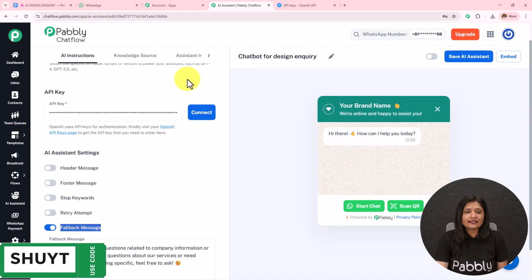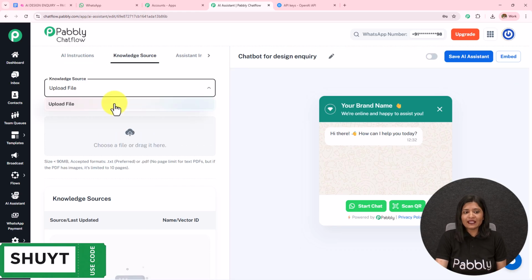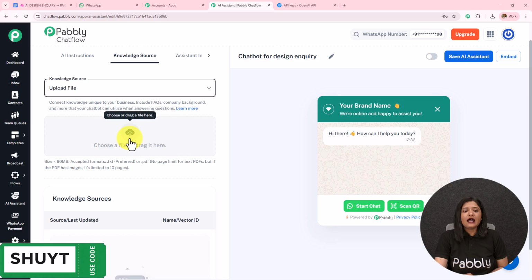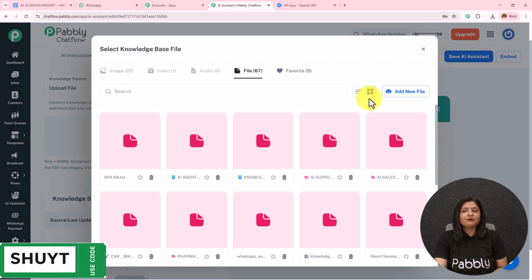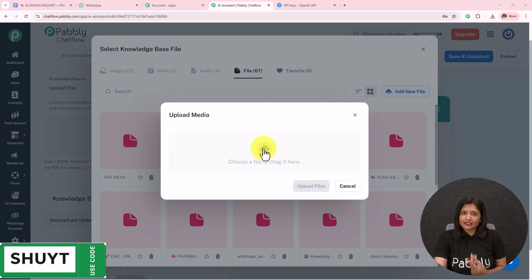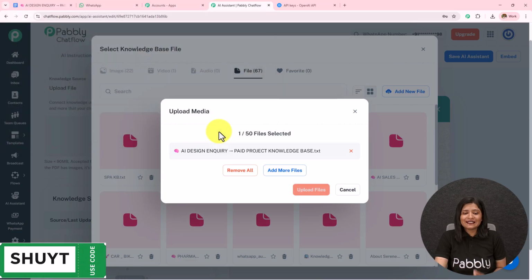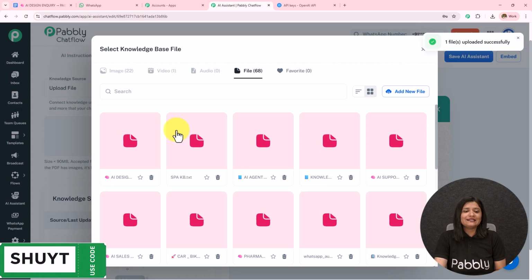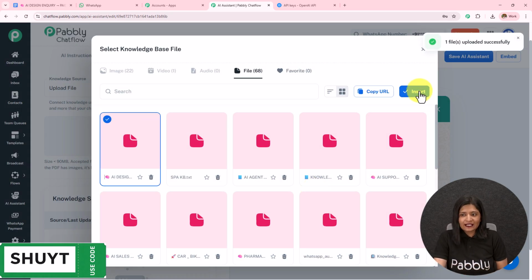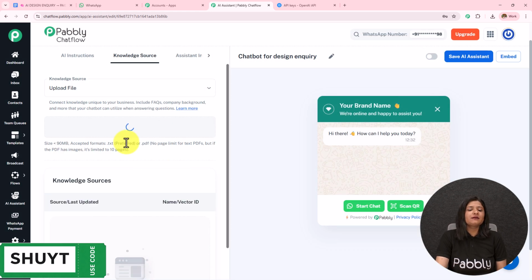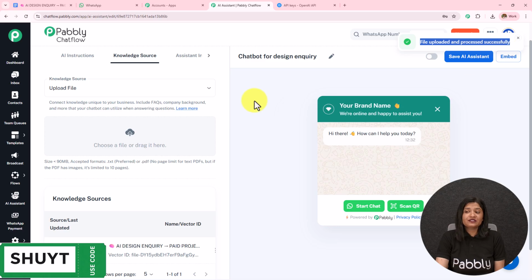Moving on to the next step, we have this knowledge source. Here I'm going to select upload file. I'm going to click on this cloud and then add new file. Click on this cloud again. I have already downloaded the file, which I'm going to select and open, and in this manner I'm going to upload the file and then insert it. So I'm going to select that file, click on this insert, and in this manner I have uploaded this file. You can see file uploaded and processed successfully.